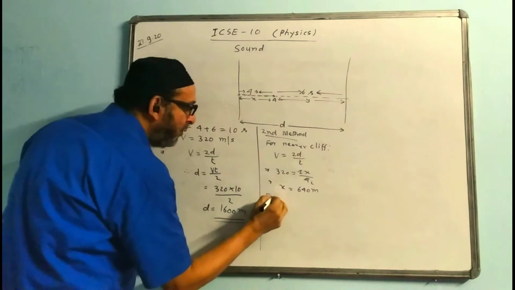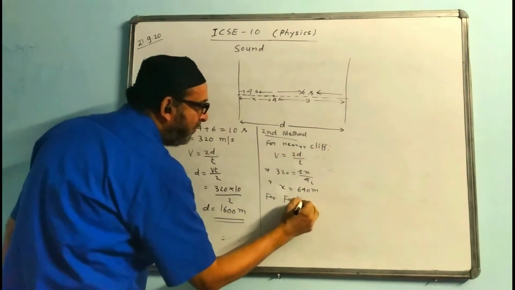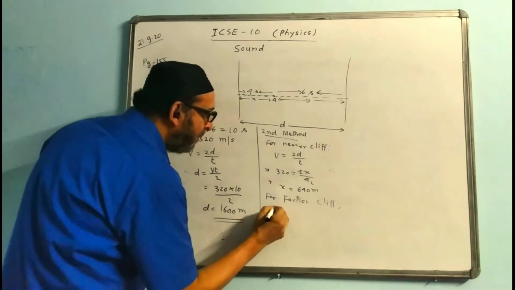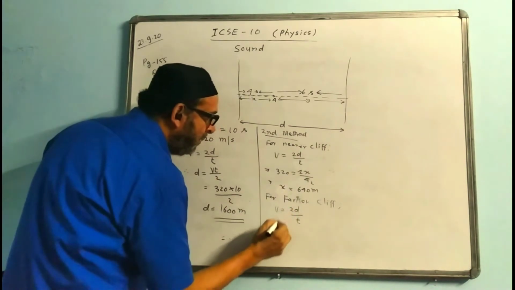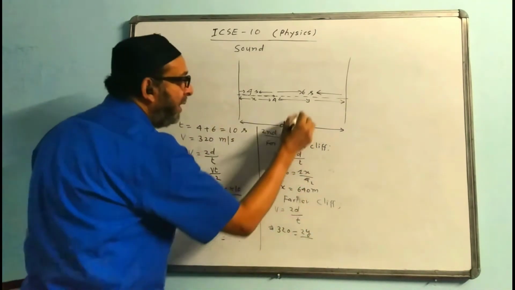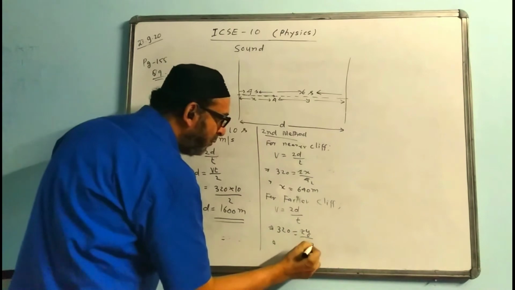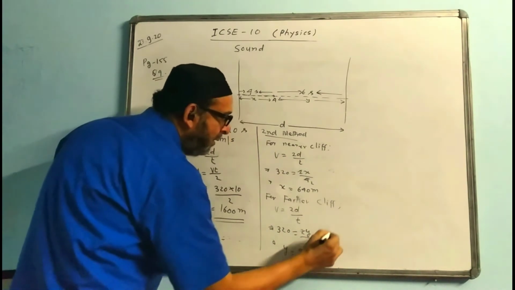Similarly, we can apply it here for the farther cliff. Again, V is equal to 2d by t. V value is 320, 2 times distance y, and timing is 6 seconds. Again we find the answer, the value of y will come 960 meter.